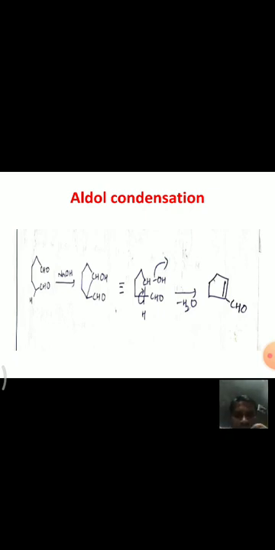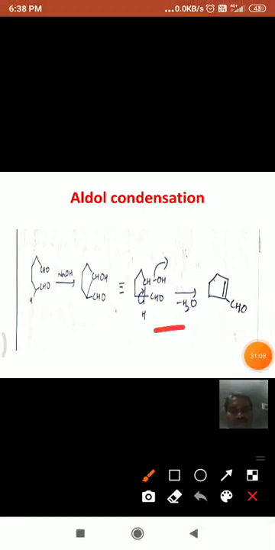In the presence of dilute basic conditions, it forms a cyclic compound, that is a beta hydroxy aldehyde molecule, a cyclic compound. Again, with the loss of a water molecule, it forms this alpha beta unsaturated aldehyde. It forms cyclic compounds.